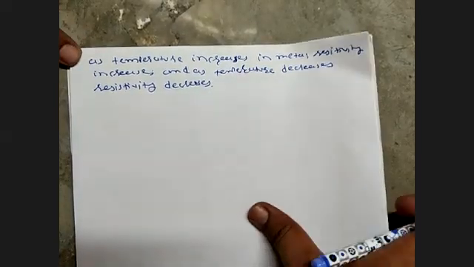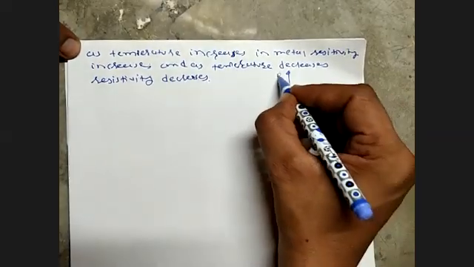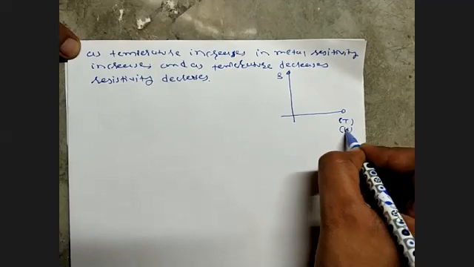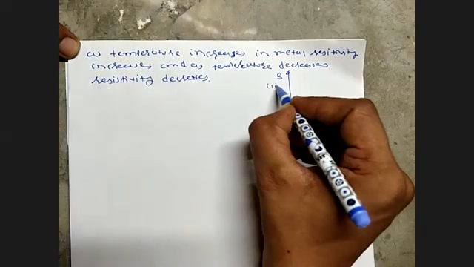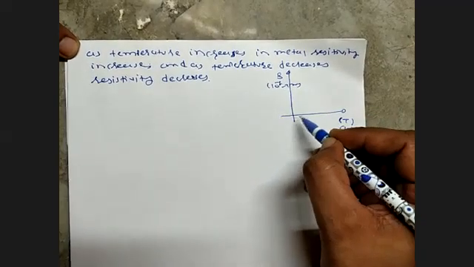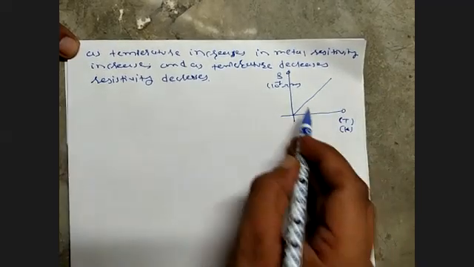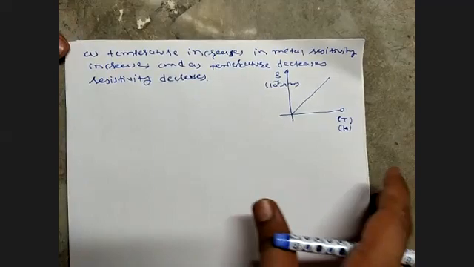And you can understand along with some diagram also. For metal, there is a graph of resistivity versus temperature, with temperature in Kelvin and resistivity in units of 10 to the power minus 8 ohm meter. You see this graph is somewhat like this. Temperature increases, resistivity increases; temperature decreases, resistivity decreases.